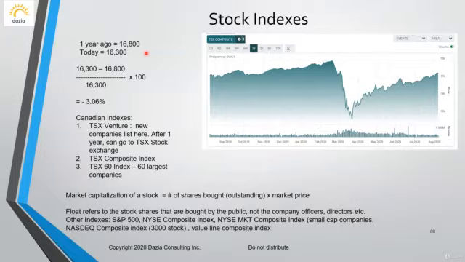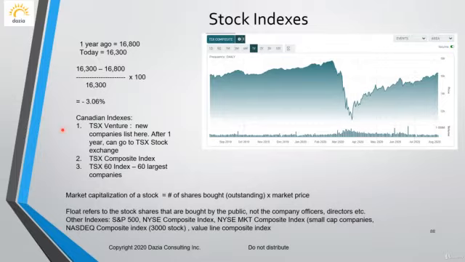This gives you an idea about the overall change in the stock index based on the points. What is the stock index at before and what is it now? So in the Canadian market, we have the TSX Venture. This is for new companies. They are listed on the TSX Venture. So that is a stock index. That is a stock exchange.